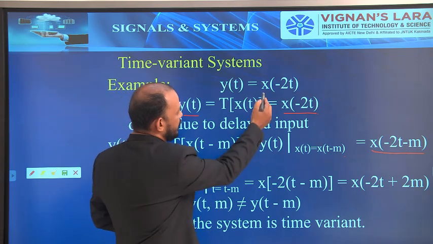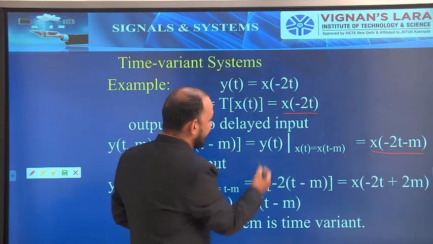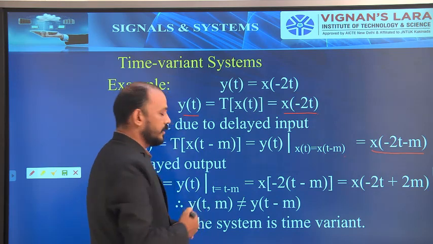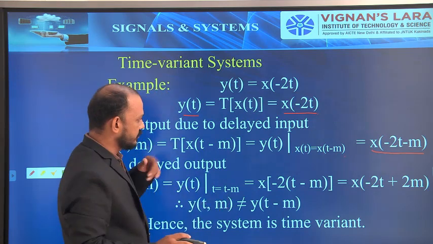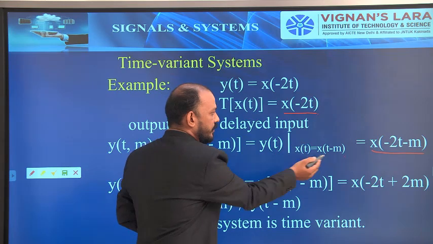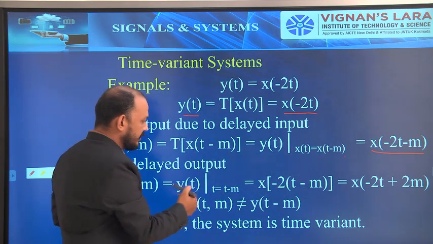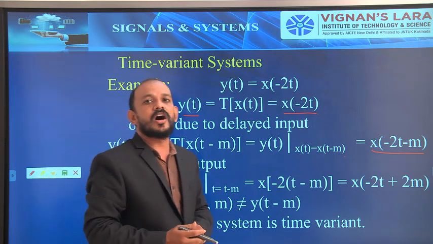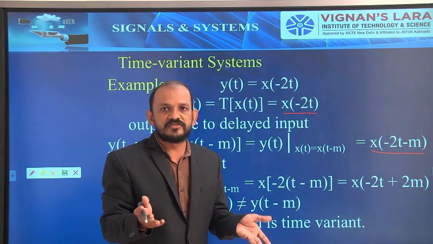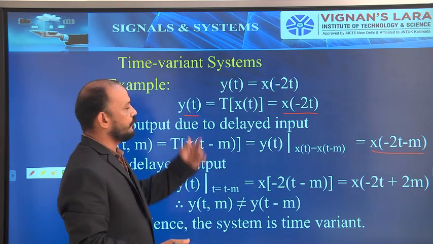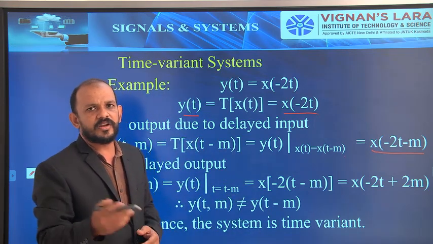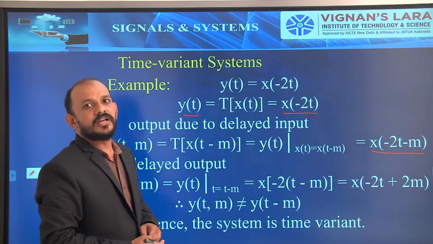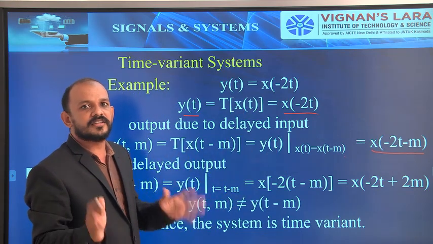So here y of t is x of minus 2t. In this x of minus 2t, I am replacing t with t minus m. Remember these two. Here I am replacing x of t with x of t minus m. Here I am replacing t with t minus m, because it is a direct one. The output is delayed by m seconds. So the output is y of t, delayed by m seconds means y of t minus m. How can I get y of t minus m from y of t? By replacing t with t minus m.